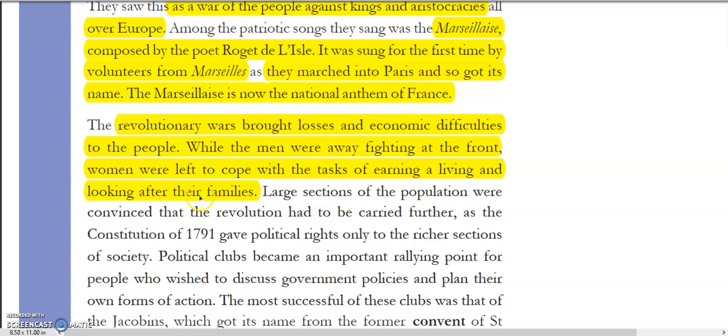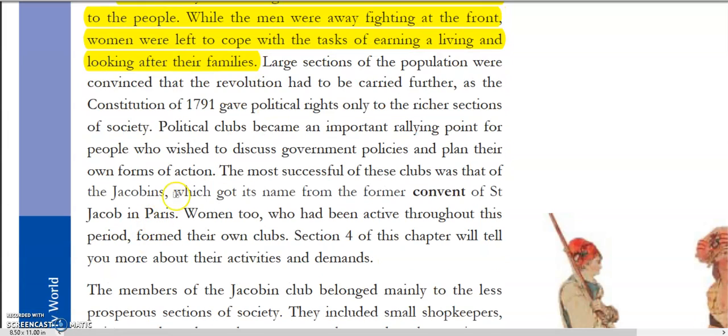So those women at that time were not given liberty, but they didn't have any option. They had to go out. So large sections of the population were convinced that the revolution had to be carried further, as the Constitution of 1791 gave the political rights to the richer section of the society. This is very important.